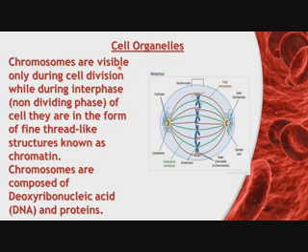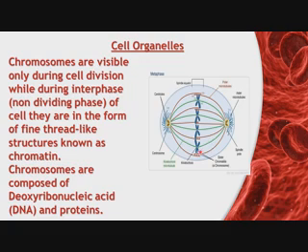Now chromosomes are also present. They are visible only during cell division, while during interphase, the non-dividing phase of the cell, they are in the form of fine thread-like structures called chromatin. Interphase is a resting phase in the cell cycle. At that stage the chromosomes are in the form of chromatin, and they are only visible during cell division.